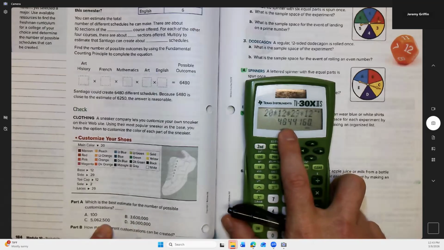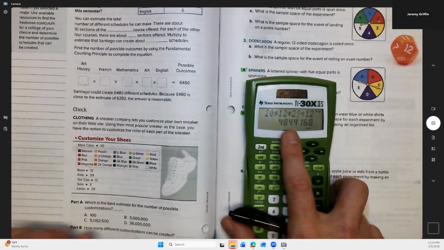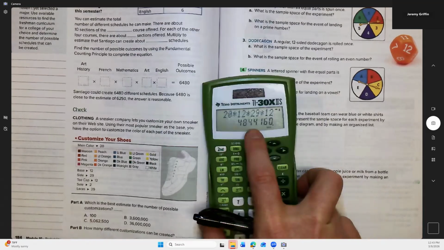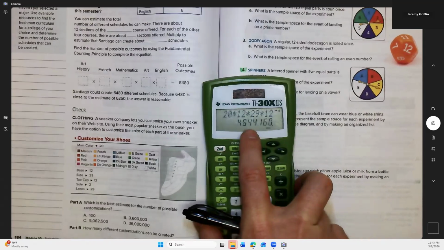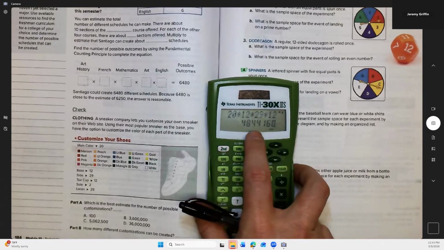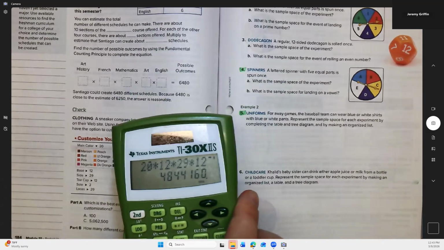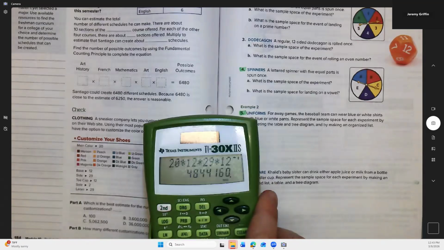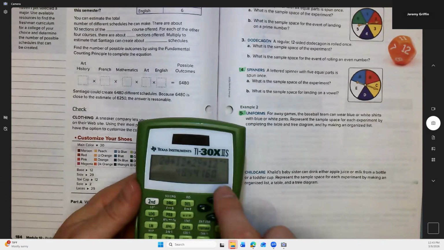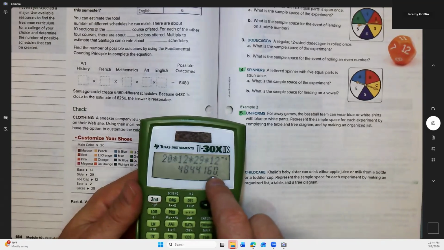Now, why does it want a best estimate? That's so weird they even asked this question. I don't know why they're framing it this way. Because the exact answer, and I'm seeing this too, is this number on my screen right here, exactly what they're looking for. Suppose there were 4.8 million customers, or this number on my screen, that many customers. They could each get a unique pair of shoes that looks nothing like anybody else's shoes. It could possibly be the case. But if you added one person to this list, so you have 4,844,161 people, right?